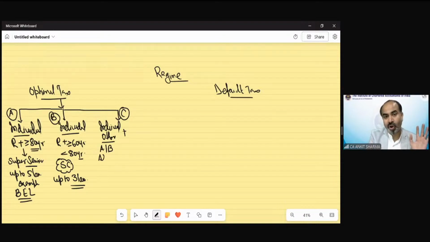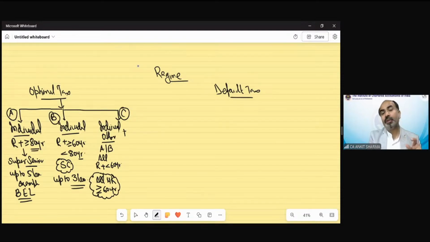So we can say all residents less than 60 years, plus all non-residents. Non-resident, age less than or more than 60 or 80, does not matter. All kinds of non-residents will fall in category C individual. Residents only those whose age is less than 60 years.